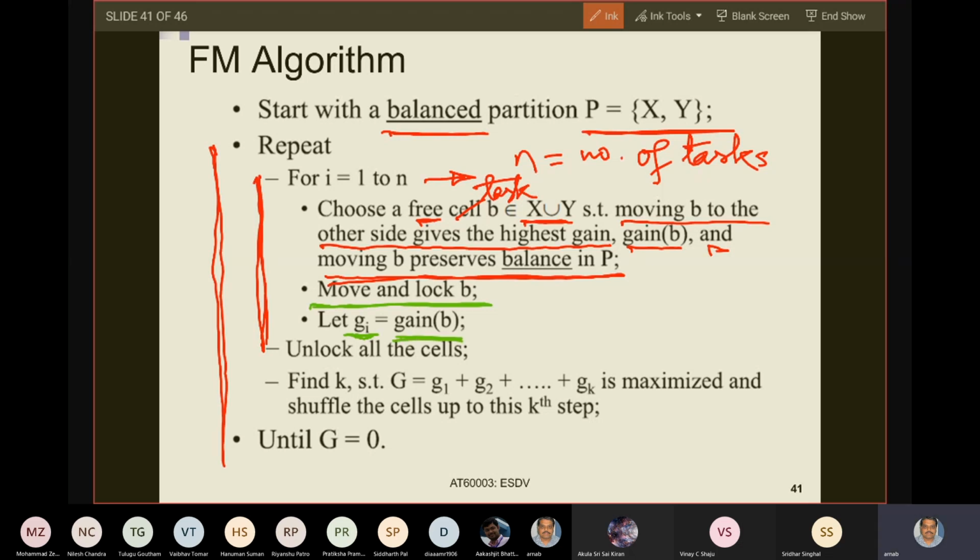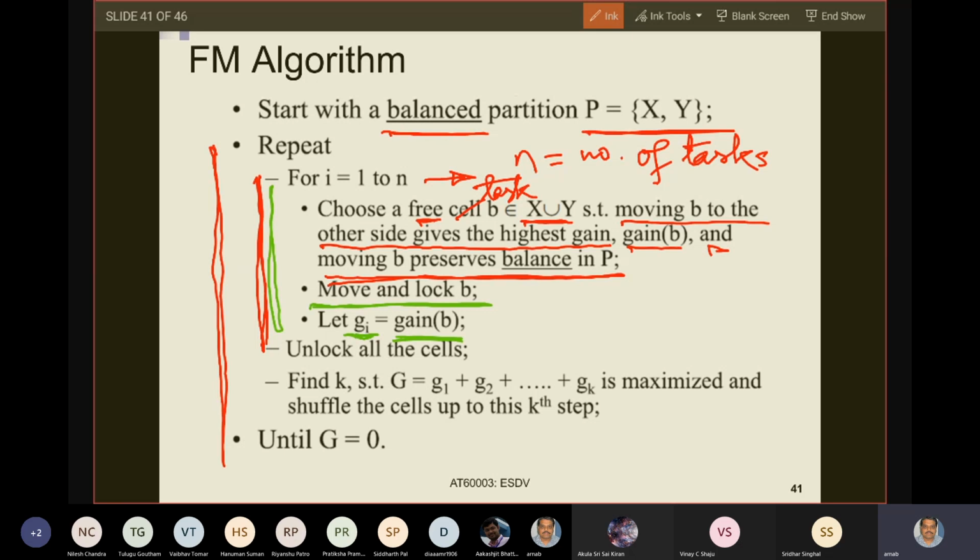Okay. Now what you are doing after this inner loop completes, that means you have considered all tasks. Why? Because each time you move a task, you are locking that. So you are not considering that task again in another iteration of the inner for loop. So in n iterations, you will consider n new tasks, and the total number of tasks you have is n. So ultimately you move all tasks to the other side in a certain order. What is the order? At any point in time, you take the task which provides the highest gain and move it to the other side. This is the algorithm till now.